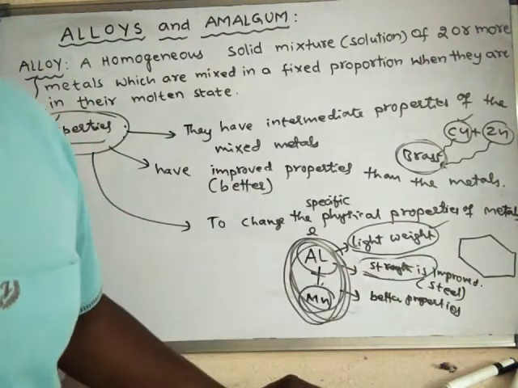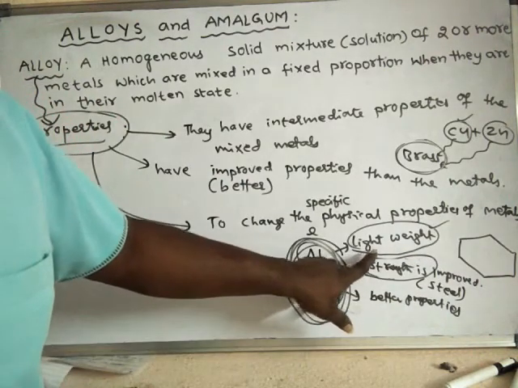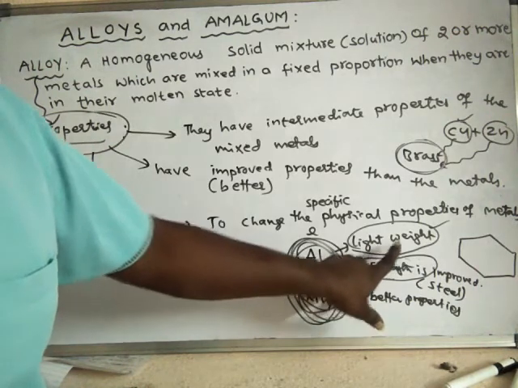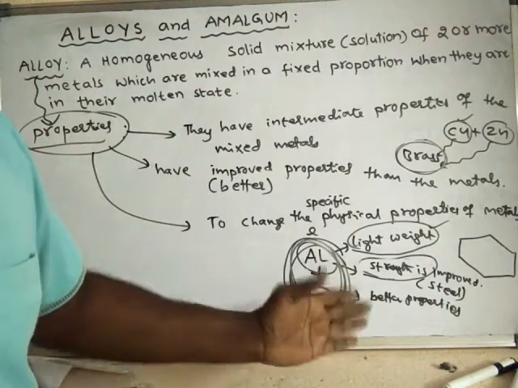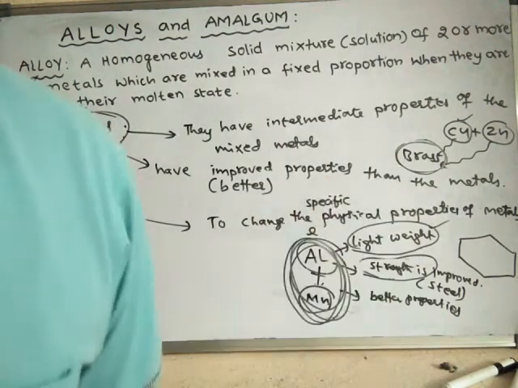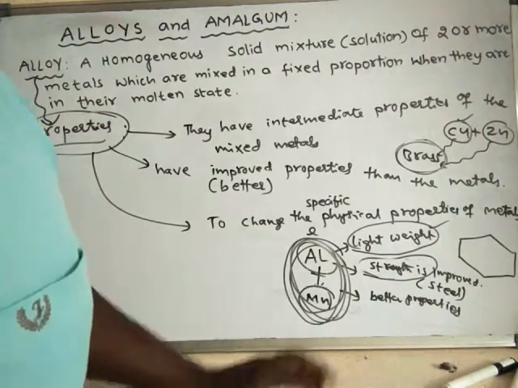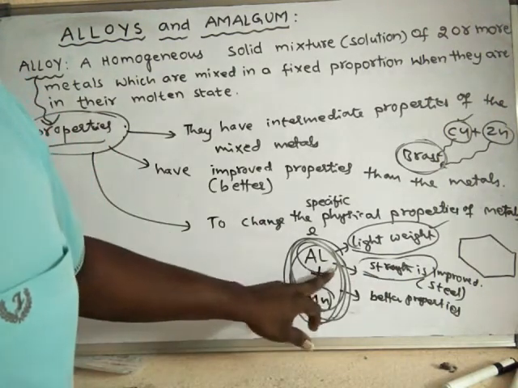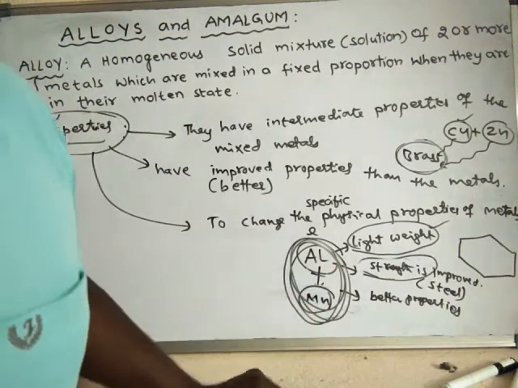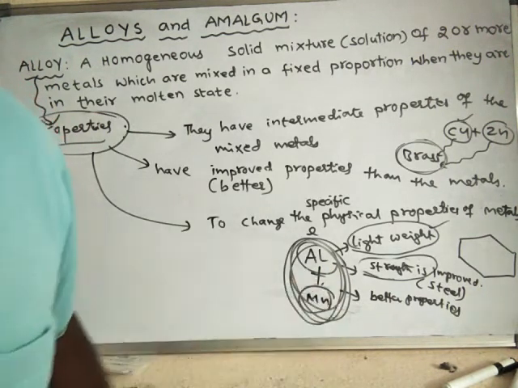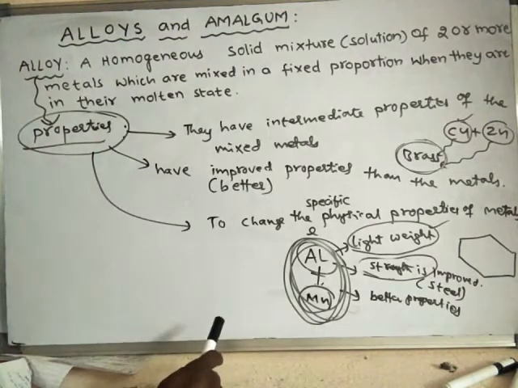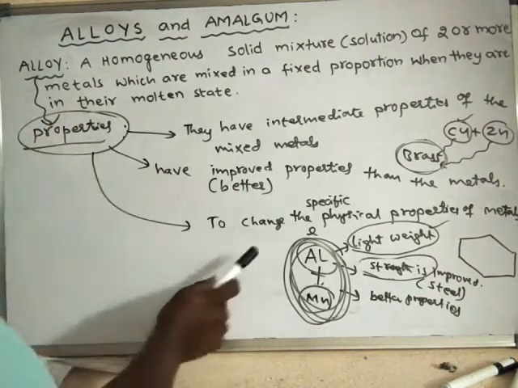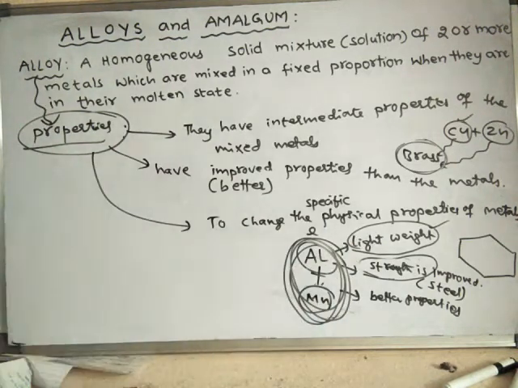Here the strength is improved, and the property called lightweight is still maintained. Because aluminium is soft, it is weaker, hence its strength is increased by mixing some other metals into it. In this way, alloying is done to change the specific physical properties of the metals.